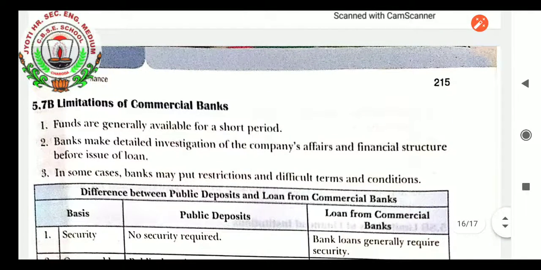Limitations of commercial banks: funds are generally available for a short period of time. Banks make a detailed investigation of the company's affairs and financial structure before issuing a loan. In some cases, banks may put restrictions and difficult terms and conditions.